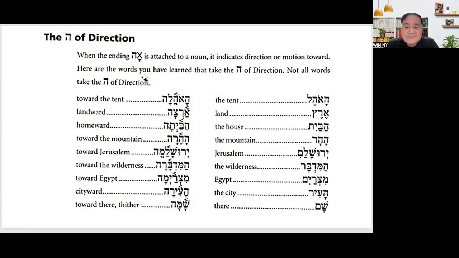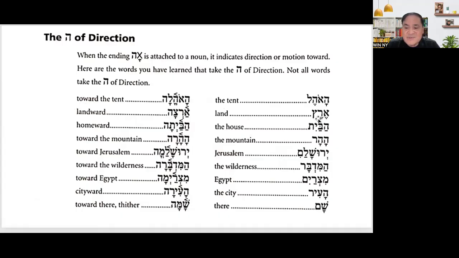Here are words. Example, ha-ohel, the tent. But if you see ha-ohela, when there is an additional ha, ha-ohel became ha-ohela. It means toward the tent, not the tent, but toward the tent.